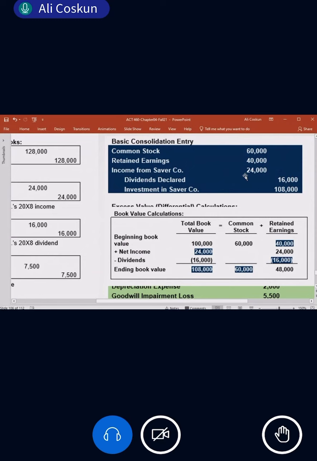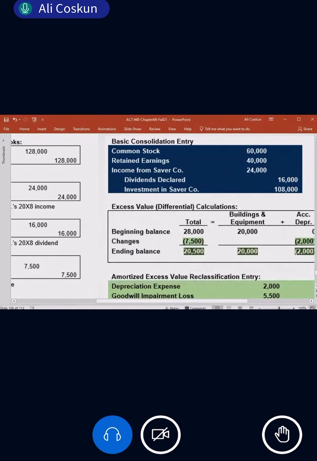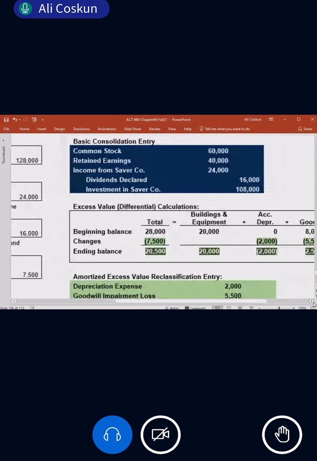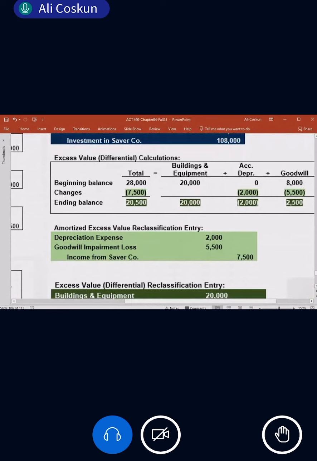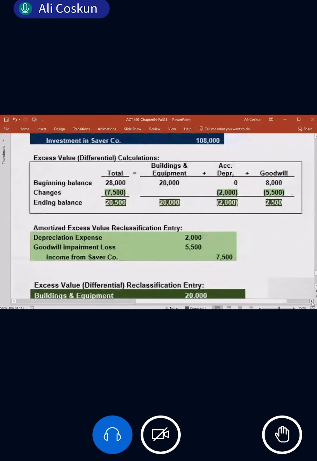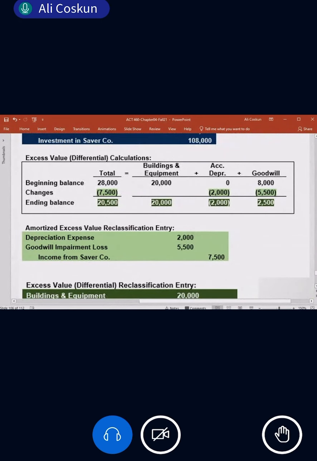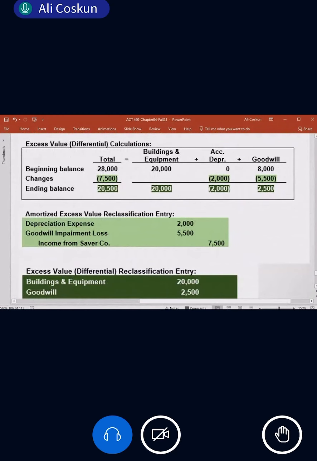Basic consolidation entry. Actually, when we talk about consolidation, we have 4 entries, correct? First one is basic consolidation. Now this is the basic consolidation. The second one and third one is about this table. Which table? Excess value reclassification table. A few minutes ago, I explained what this excess value reclassification table is. Is that clear? What is this excess value?